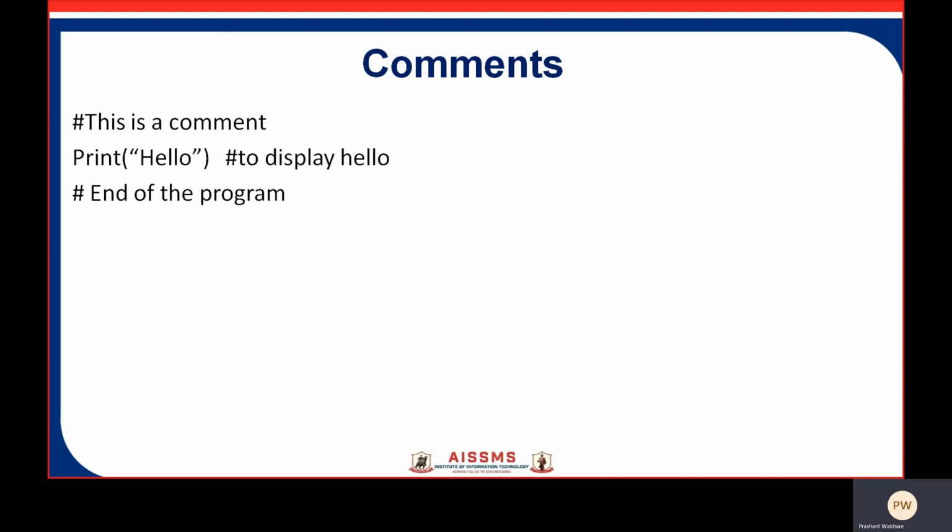Comments make the program easily readable and understandable by the programmer as well as other users who are seeing the code. The interpreter simply ignores the comments. In Python, the hash sign that is not inside a string literal begins the comment. All characters following the hash and up to the end of the line are part of the comment.